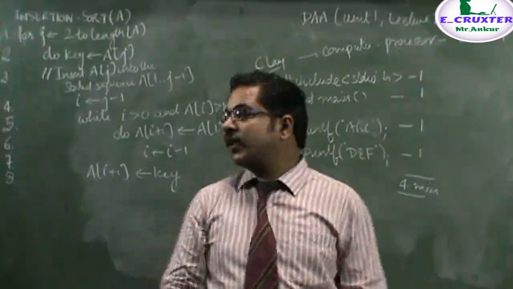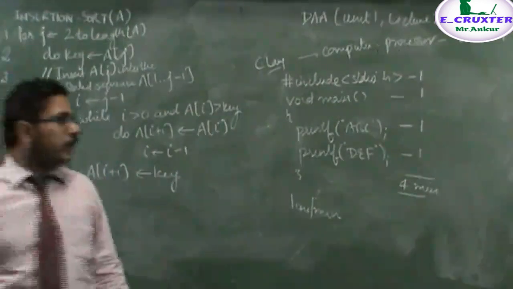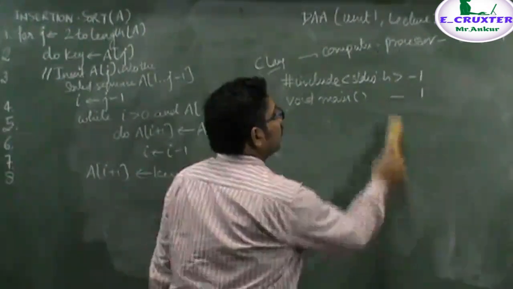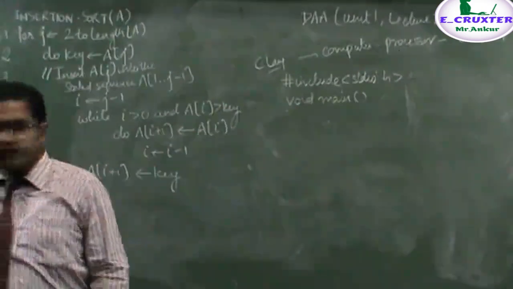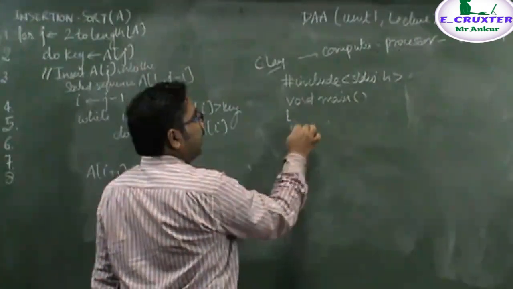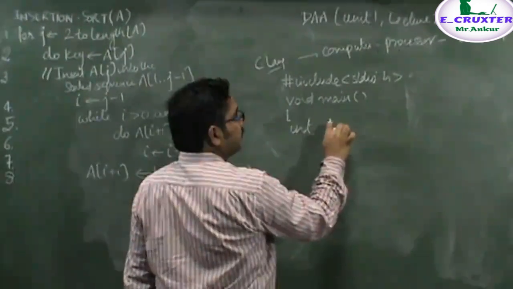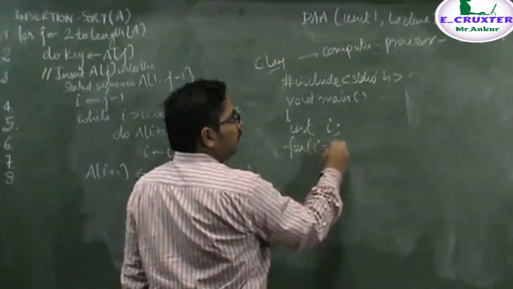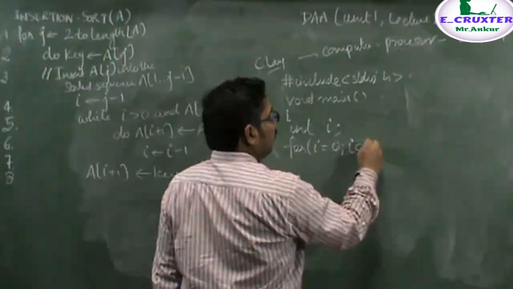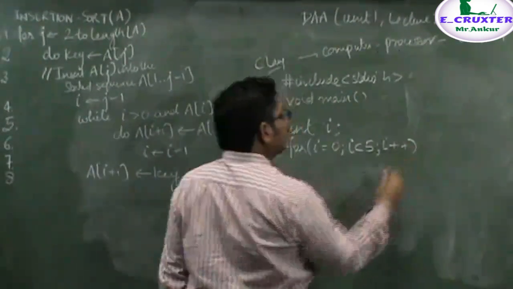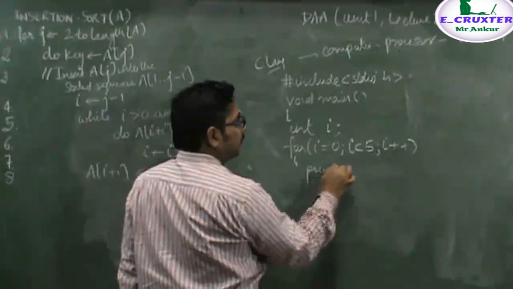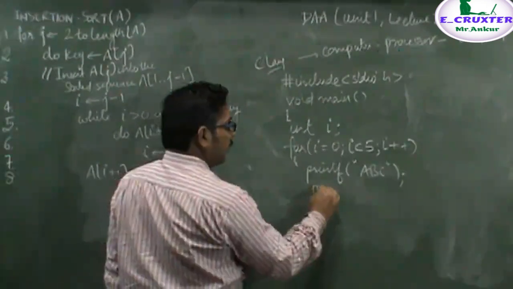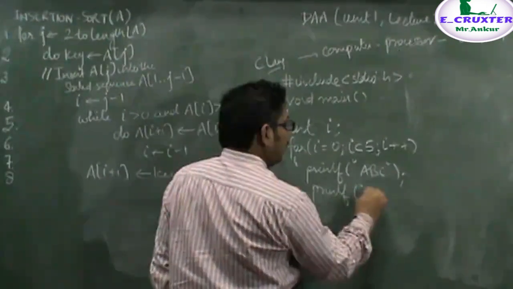Now, if I change this program a little bit, and let's say I use, for example, a for loop here. For example, int i, okay, and then I write for i equal to 0, i less than 5, i plus plus, and then internally I write, for example, printf("abc") and printf("def").